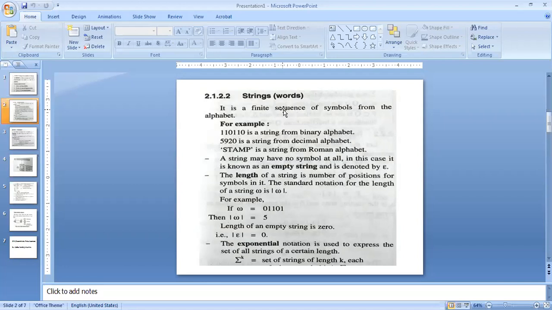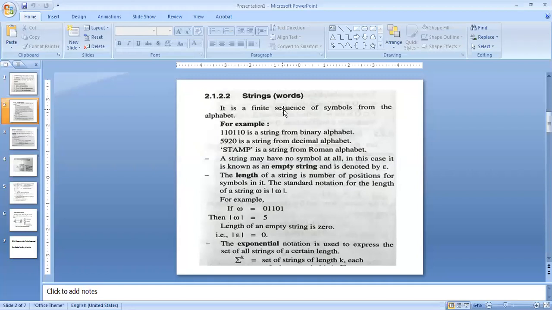Now semantic means what? Meaning. Semantics stands for meaningful. So if I'm combining a finite number of alphabets and making a word, but that word doesn't have any meaning, what will we say? It is not semantically correct. Syntactically it is correct, the rule or format is correct, but if we are not getting the meaning, we say it is not semantically correct, meaning it is not meaningful. So we are going to use these two terminologies, syntax and semantic.